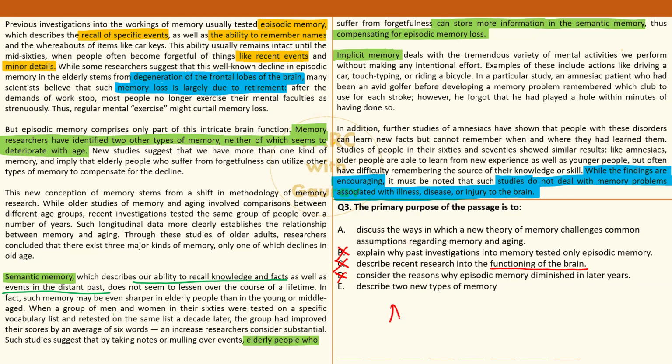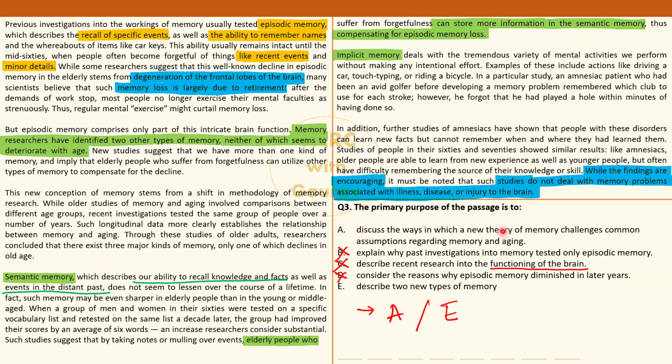Then you have two good contenders over here, option A and E. And when you compare them with each other, option A shines far better than E. E actually framing जो हुआ है option E का very lazy sort of. Describe 2 new types of memory. अरे थोड़ा सा बताओ यार, that पहले सिर्फ episodic memory हुआ करता था. Then 2 new types of memory have come to light, which don't degrade with age. This is important information. Something like this. थोड़ा मेहनत लगी, right? Option A, far better.